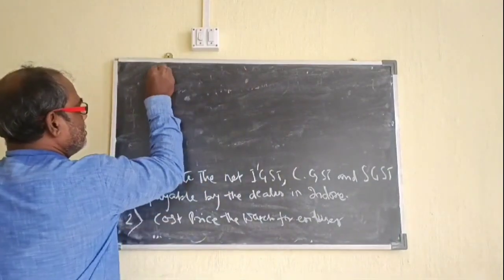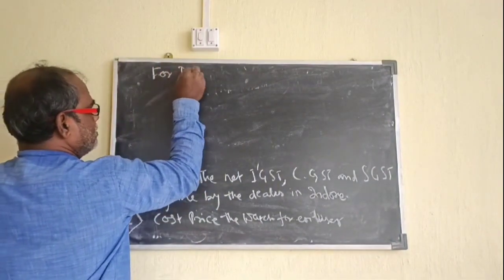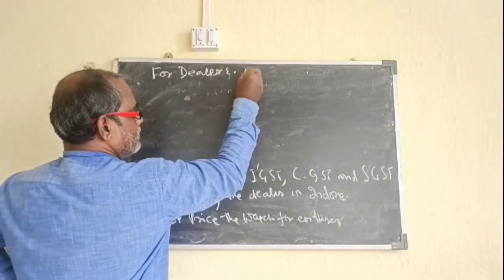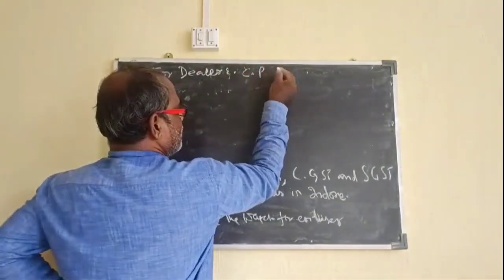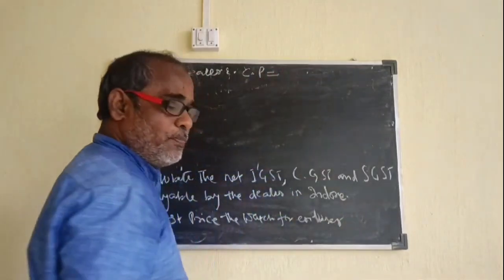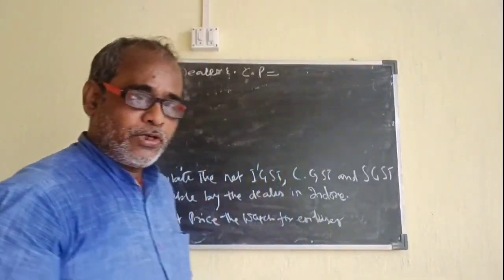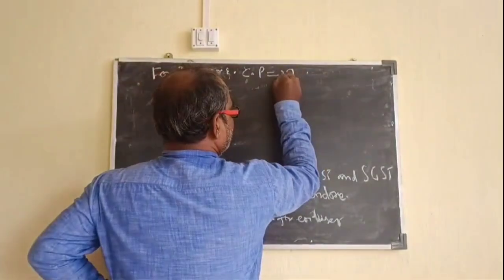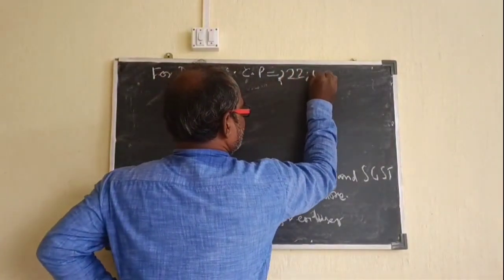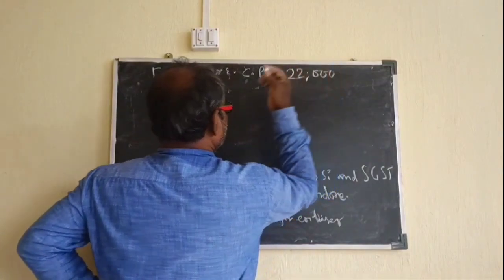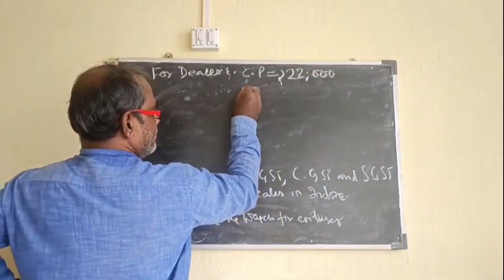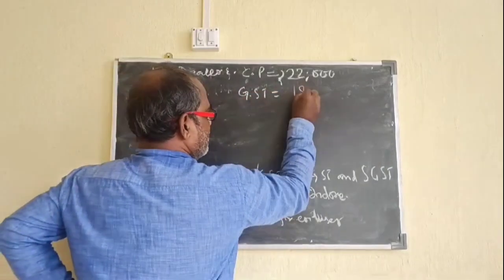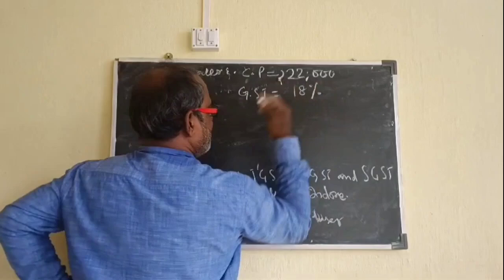Write it here for dealer. Cost price was rupees 22,000. GST is 18%.